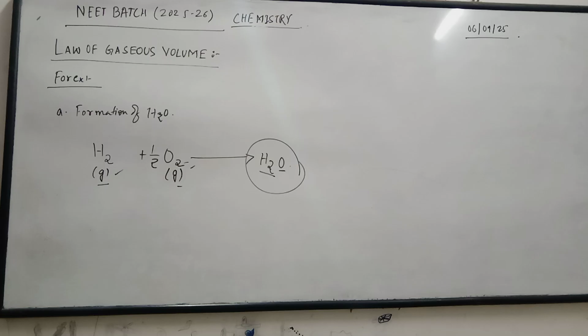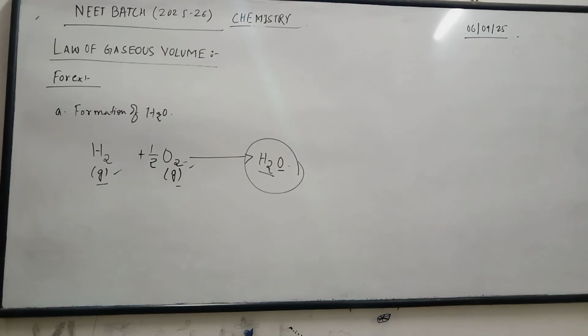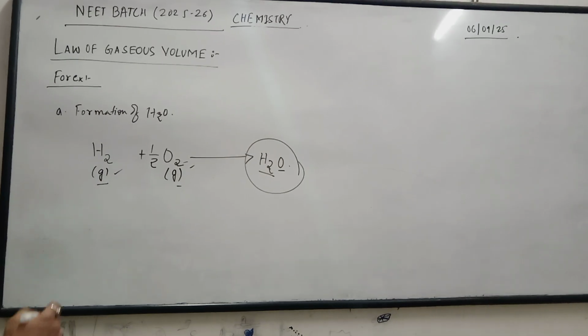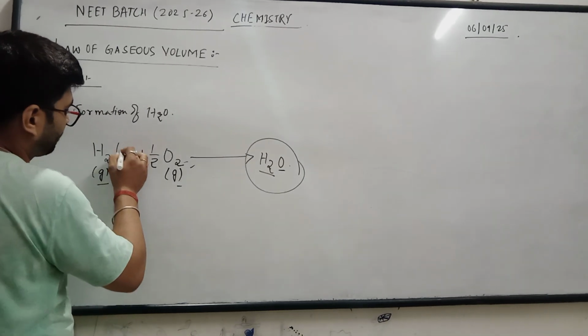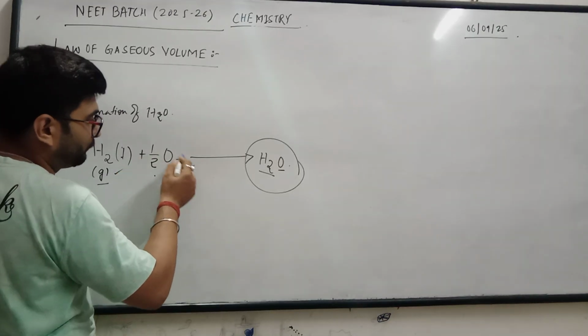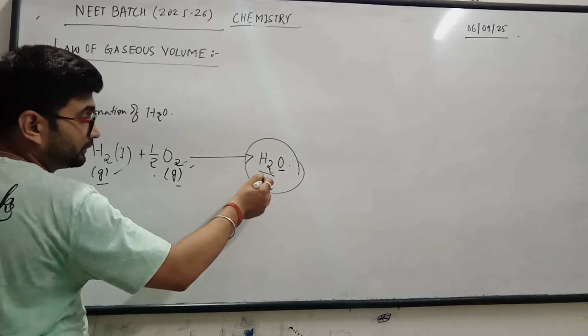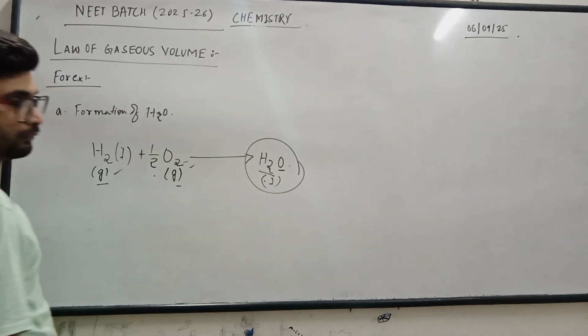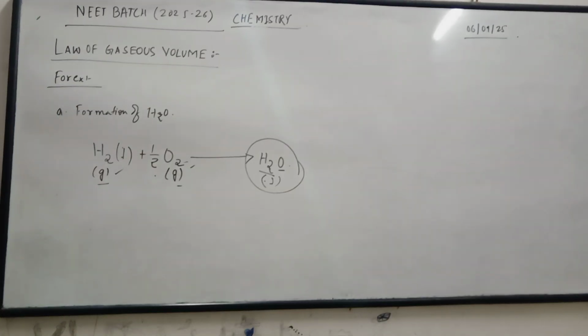So one volume of hydrogen molecule combines with half volume of oxygen molecule to give one volume of water vapor. This is how the law of ratio of volumes works.